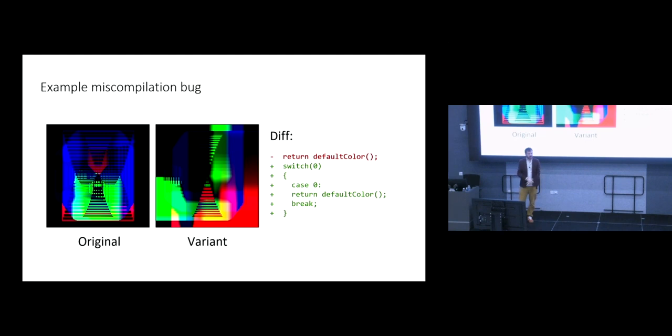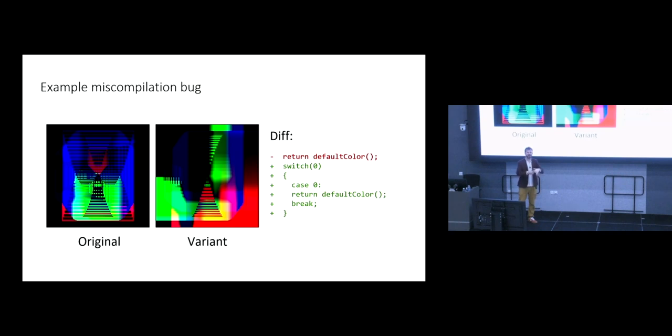Here's an example of a miscompilation bug. And again, this raises the question, does this bug matter? But anyway, here's an example of the bug. So we had a shader that would have produced this nice image on the left originally, and this, in my opinion, equally nice image on the right, but an obviously bad image on the right. And the diff is